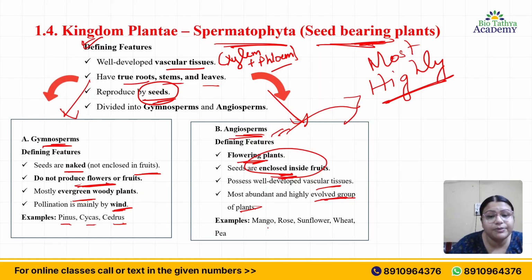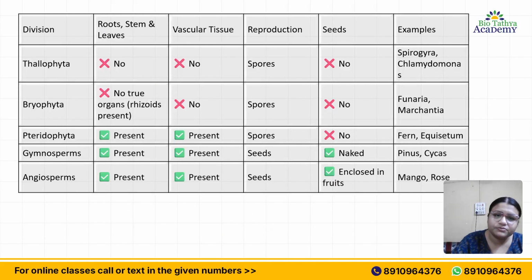Okay, examples are mango, rose, sunflower, wheat, pea, whatever name comes to your mind for the developed trees, apple tree. Okay, so these are angiosperms. So here I have just added a table. If you go through this table, it will help you to understand this particular classification that I just talked about.